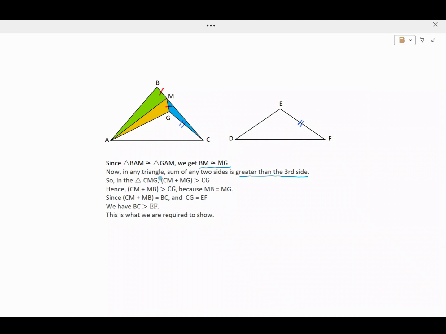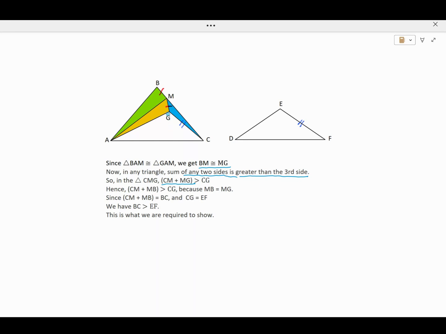Now in any triangle, the sum of any two sides is greater than the third side. So in triangle CMG, the triangle shaded blue, CM plus MG is greater than the third side CG.